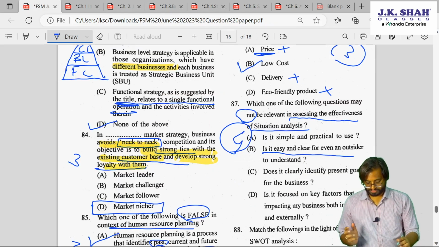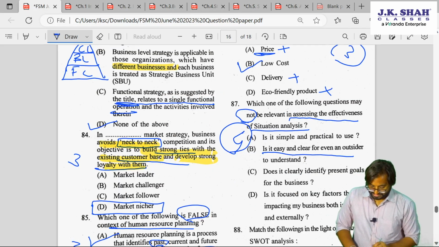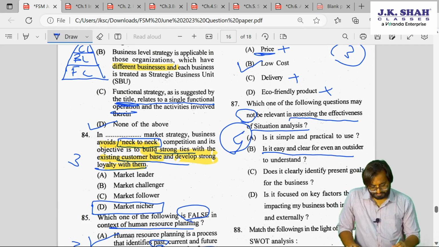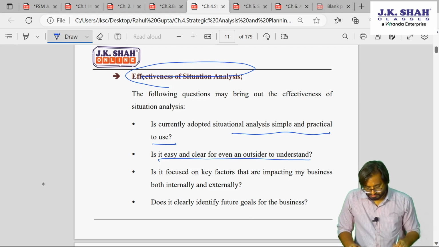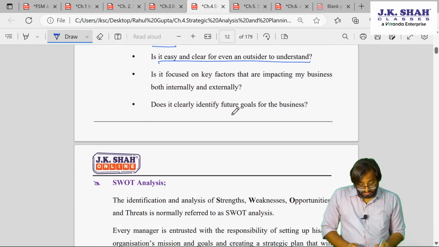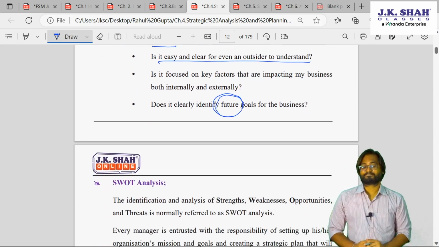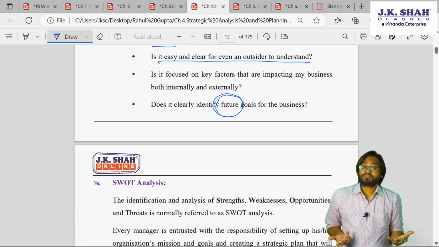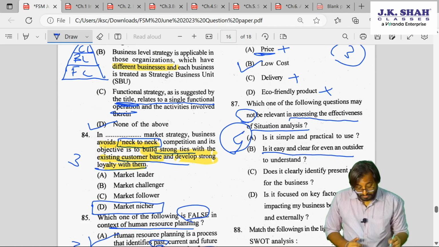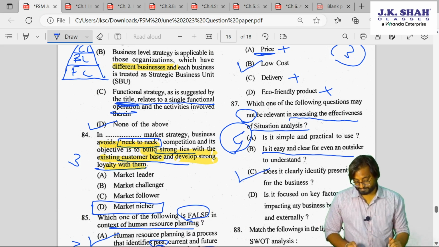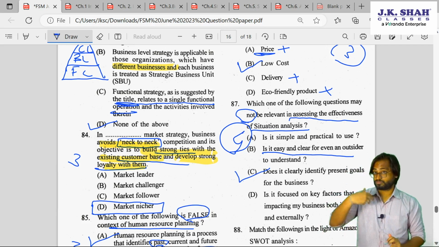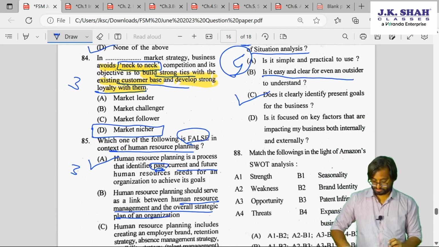Okay, so both of them are correct. Does it clearly identify the present goal for the business? Look at this. Here, future goals. Present goals. So the answer will be C. Because we don't want the present goals, we want the future goals.